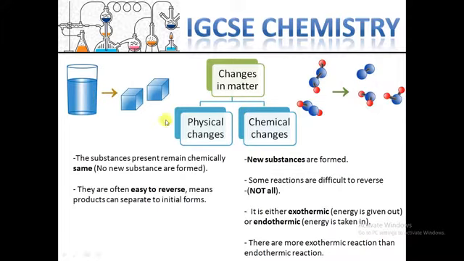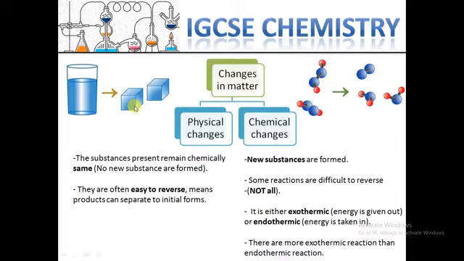So in physical changes, we need to just control pressure and temperature to move to another phase, but the nature of the substance has not changed.